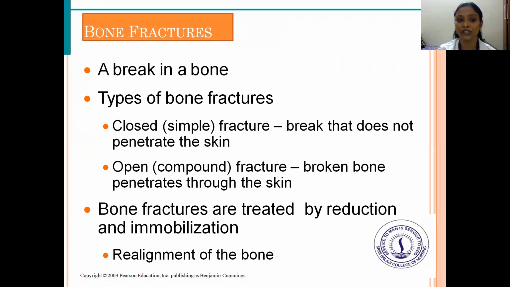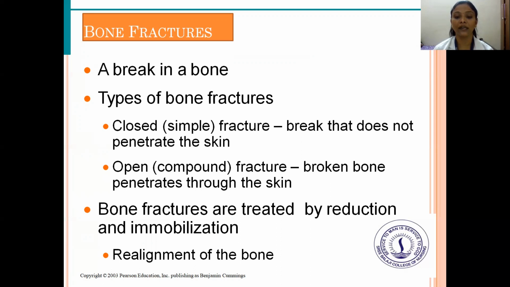So what is a bone fracture? Any break in a bone is called a fracture. What are the types of bone fracture? When we see the types of bone fracture, there is the closed, that is the simple fracture, where the bone breaks but does not penetrate the skin. And what is an open fracture? That is the compound fracture, where the broken bone penetrates the skin.